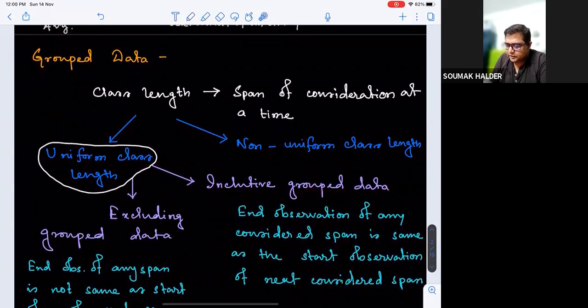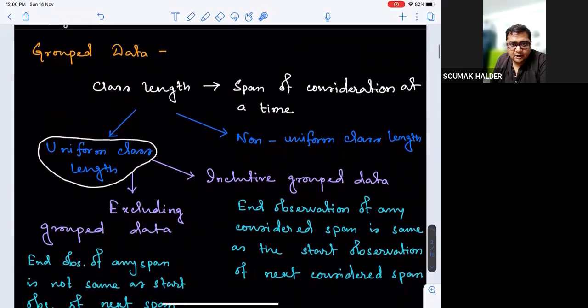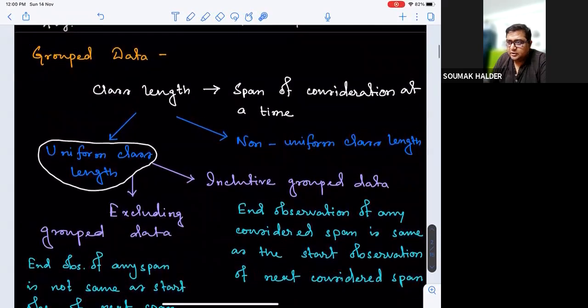Something like we have divided the 24 hours into uniform class lengths: 12 to 2, 2 to 4, 4 to 6, and so on. Here it is inclusive group data, like 12 to 2, and the next one starts exactly from 2.